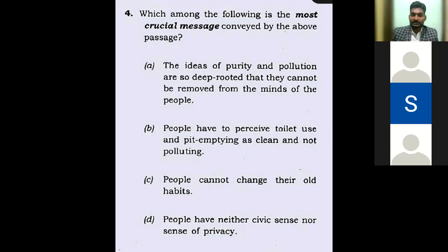People have to perceive X, Y, Z as clean and not polluting. It's a progressive statement. Yes. Now, to make it more clear to other students who have not been part of the CSAT club,